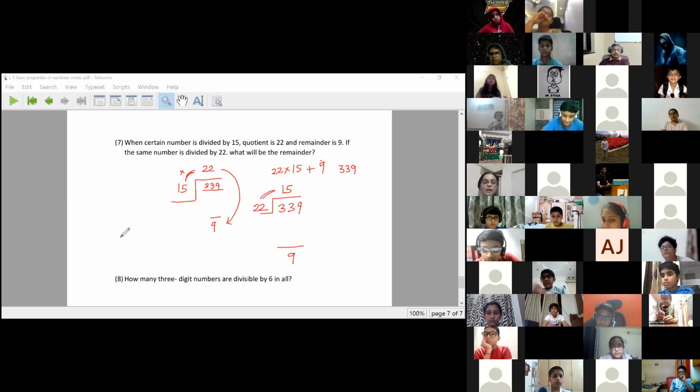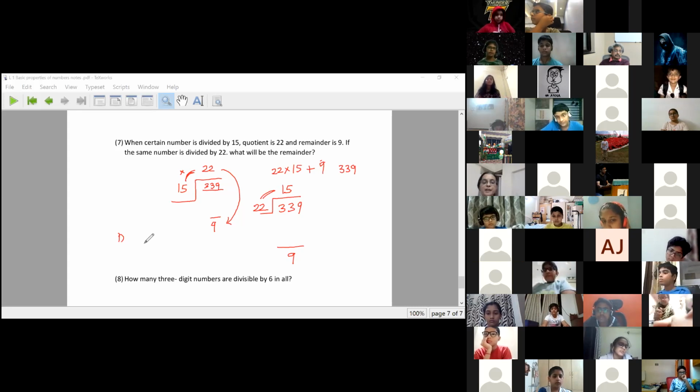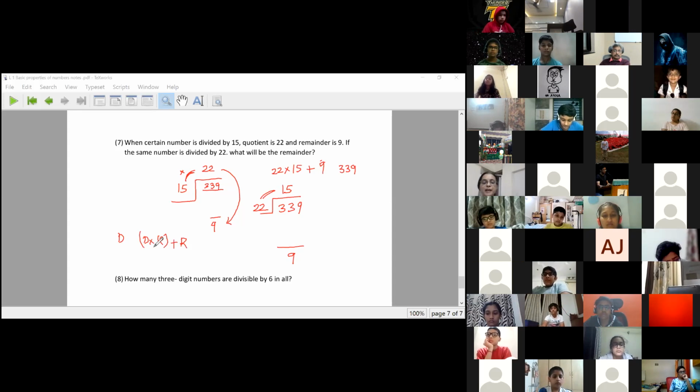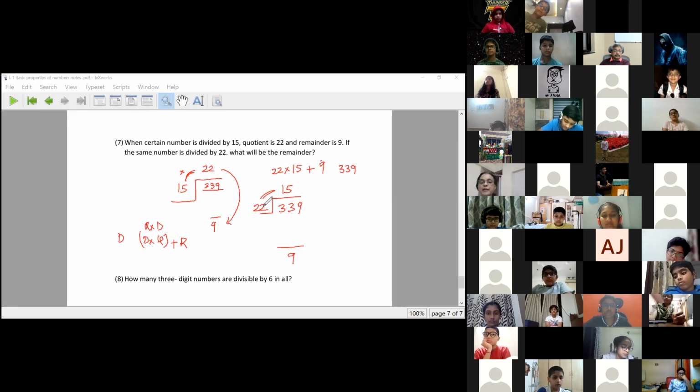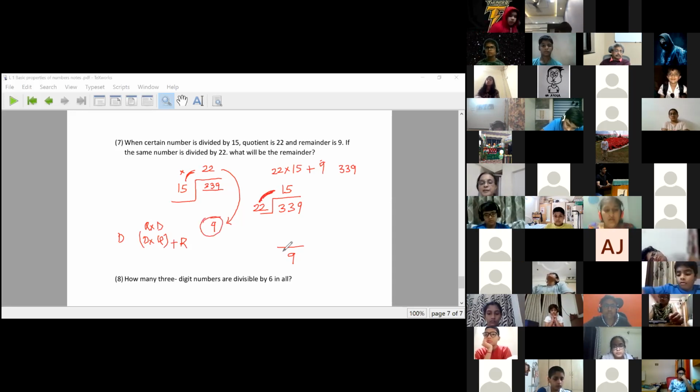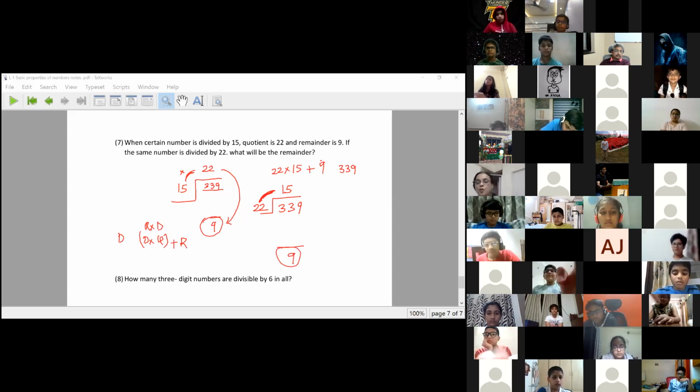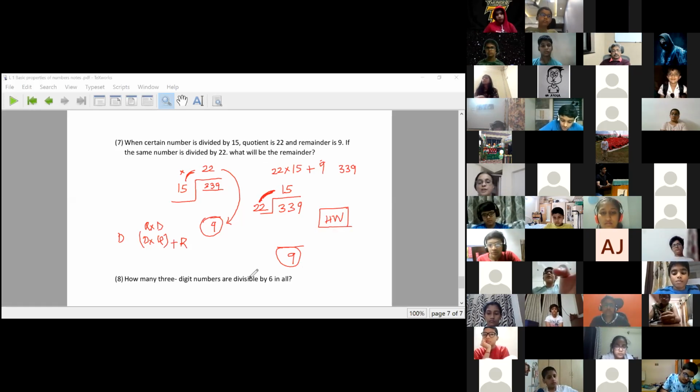Because dividend is divisor into quotient plus remainder. Whether I write it as quotient into divisor or divisor into quotient, in both cases the remainder remains the same. So when quotient and divisor have changed places, the remainder has remained the same. Now your homework is: will this rule apply to all questions?